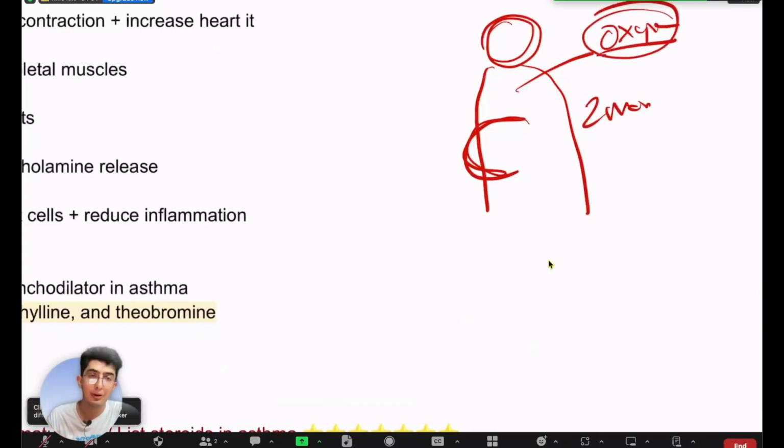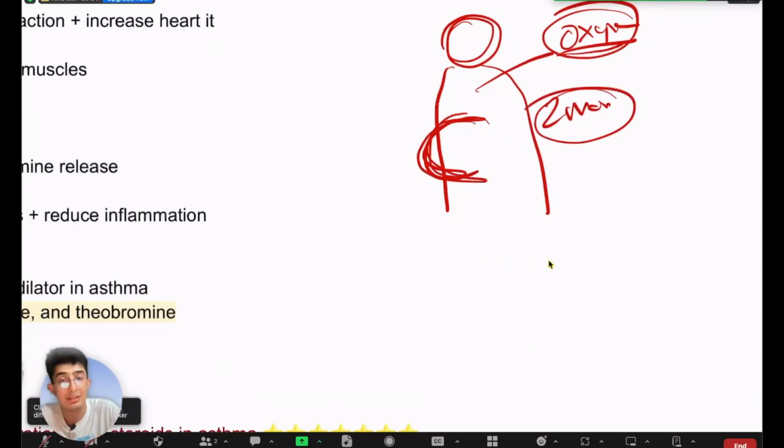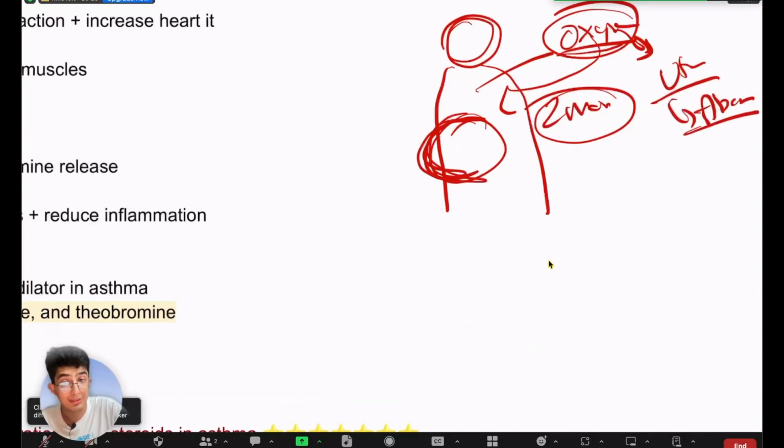But you might think, oxytocin causes contraction of the uterus, right? So if there is oxytocin even when the mother is only 2 months pregnant, then won't this oxytocin cause contraction of the uterus and expel the baby out prematurely? This is the question, right? Because oxytocin, we know, is an ecbolic drug, it causes uterine contraction. If oxytocin is present even when the mother is 2 months pregnant, this might cause uterine contraction and lead to abortion, right? But if it was true, then all of us would have been aborted. No one would have been born, right?